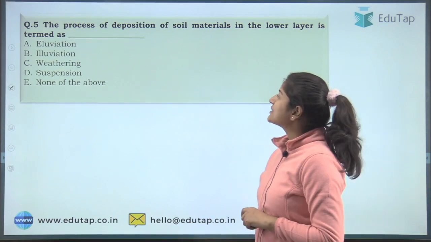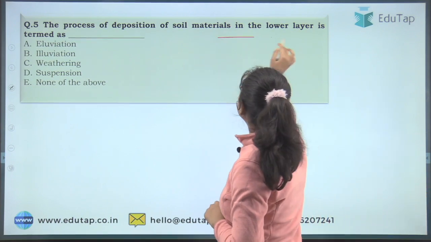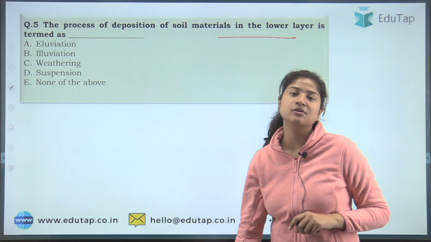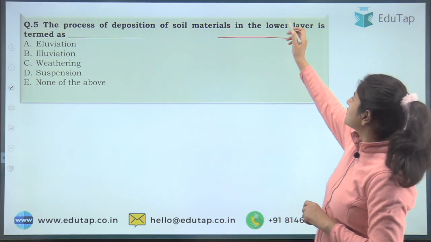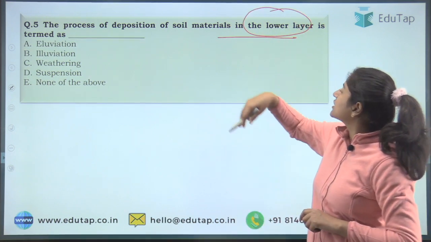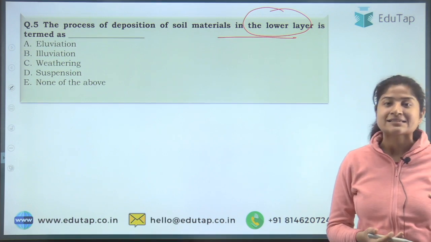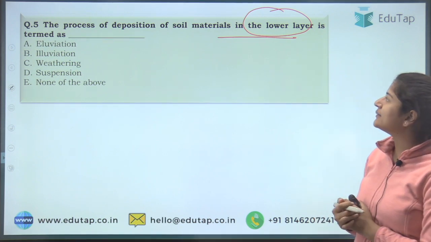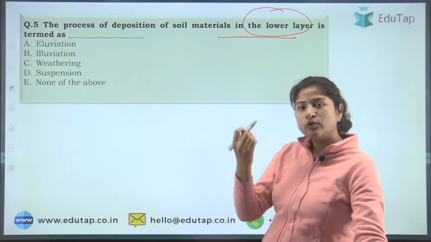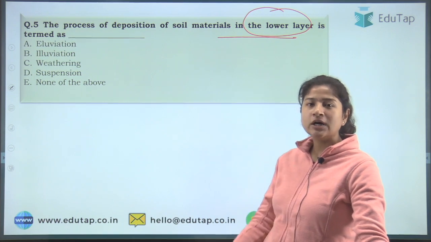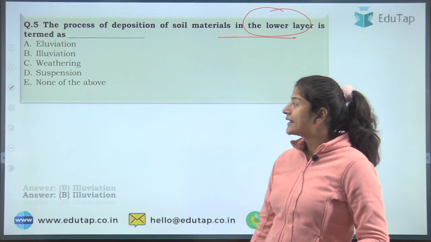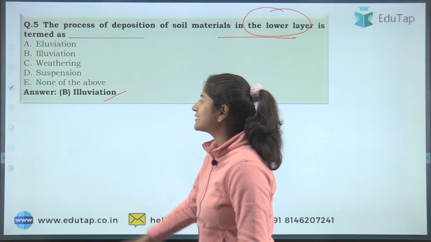Next question. It says, the process of deposition of soil material in lower layer is termed as? Basically you have to tell me the term we use for the process when any soil material moves down or is collected in the lower area. The correct answer here is option number B, that is alluviation.